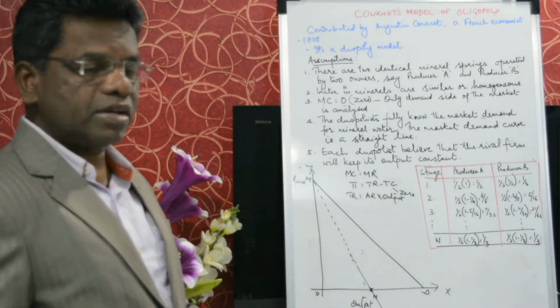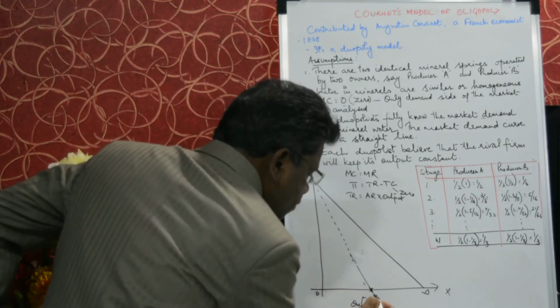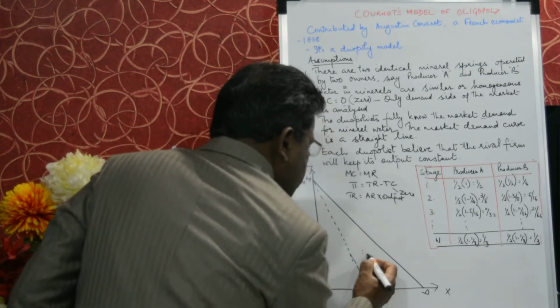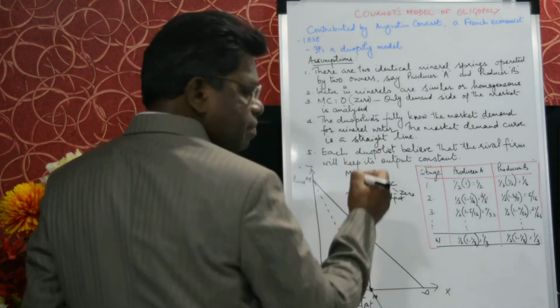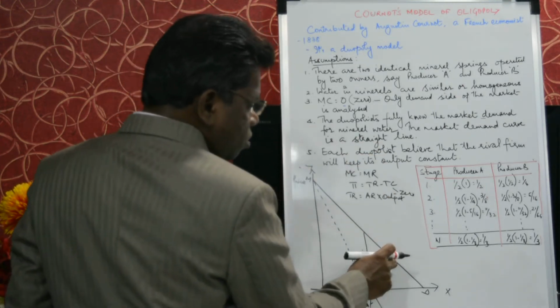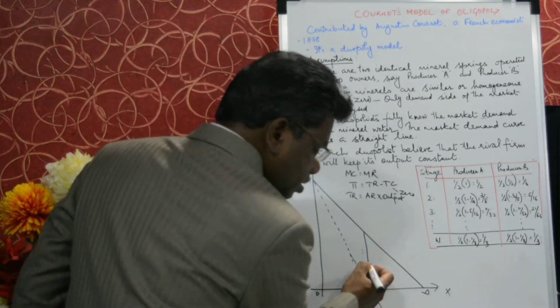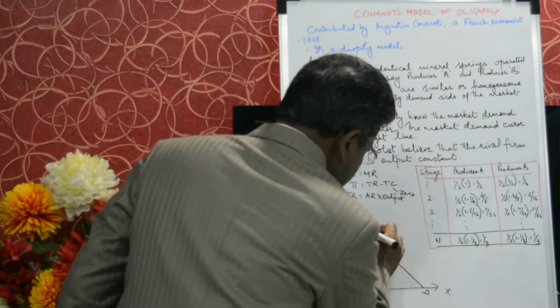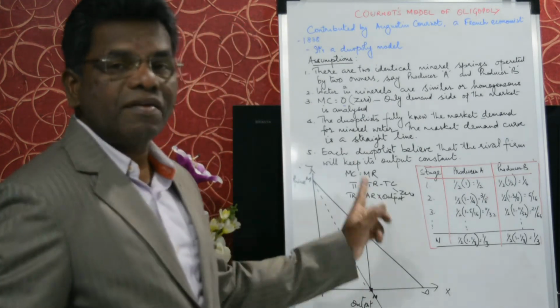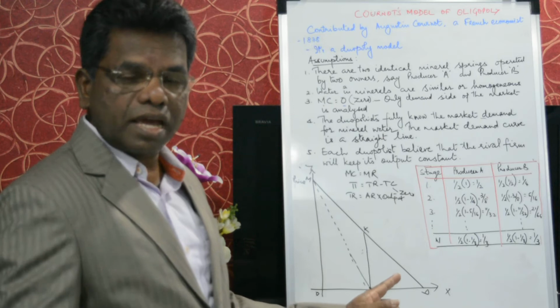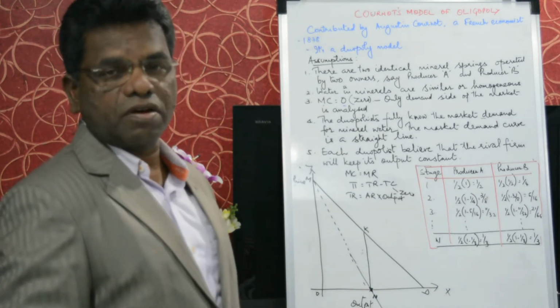Now, how to find the average revenue? N is the point of equilibrium. From there, you draw a perpendicular line to the demand curve. Why the demand curve? The demand curve is also known as the average revenue curve. That means from N to this place, say K, KN is the average revenue. That means the revenue earned by producer A for one unit of output.